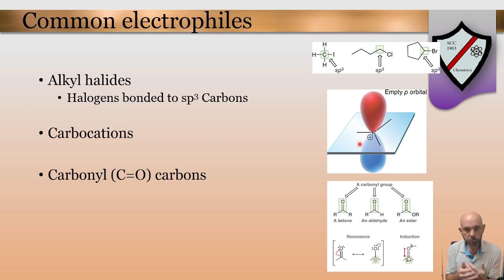Finally, there's the carbonyl carbons, which we run into a lot, the carbon double bonded to an oxygen. There are a couple of different structures, ketones, aldehydes, esters, and possibly a few more, where we see good electrophile activity at that spot. Due to the resonance structures, which we've already studied, we know that there's a resonance structure where we have a carbocation. So the resonance structure showing the carbocation there really clues us into the fact that that carbon is a good site.